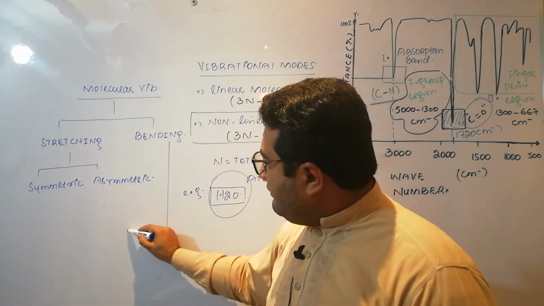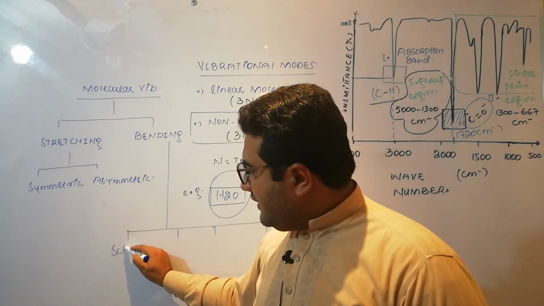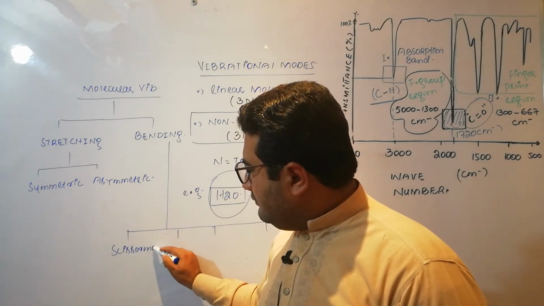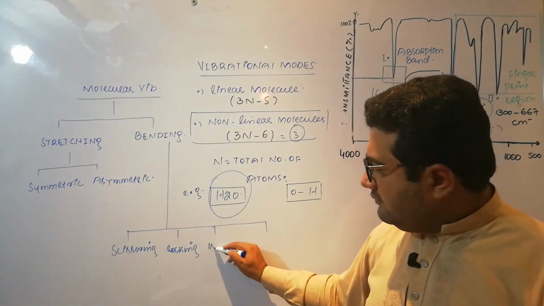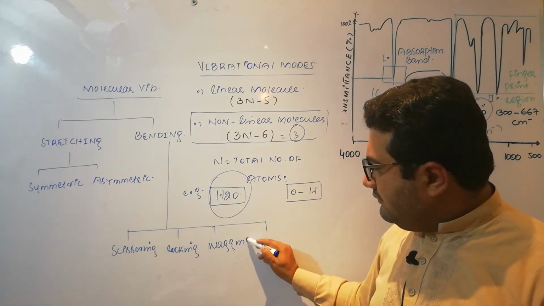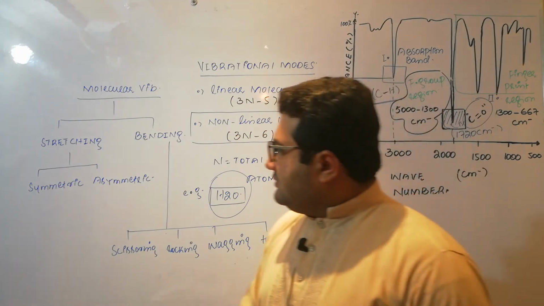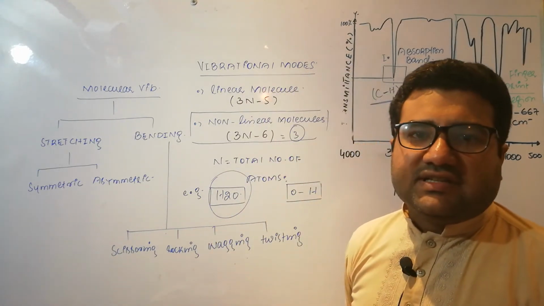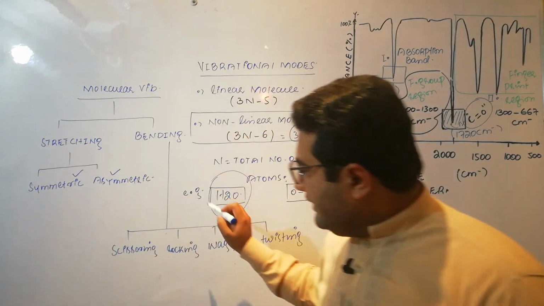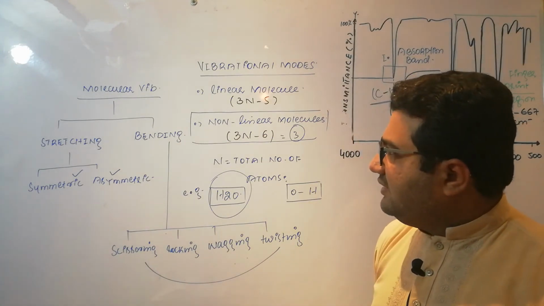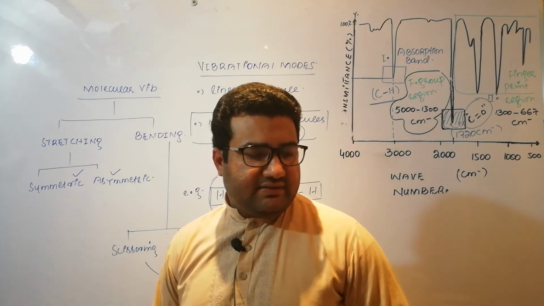and bending is again of further types: scissoring, rocking, wagging, twisting. So total types of molecular vibrations are 6. Symmetric stretching, asymmetric stretching, and these are 4 molecular vibrations which are of bending type, in which the bond angle is disturbed.